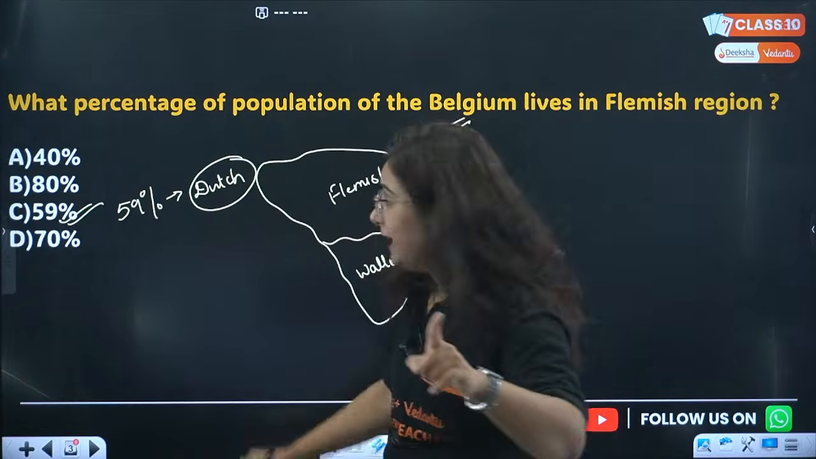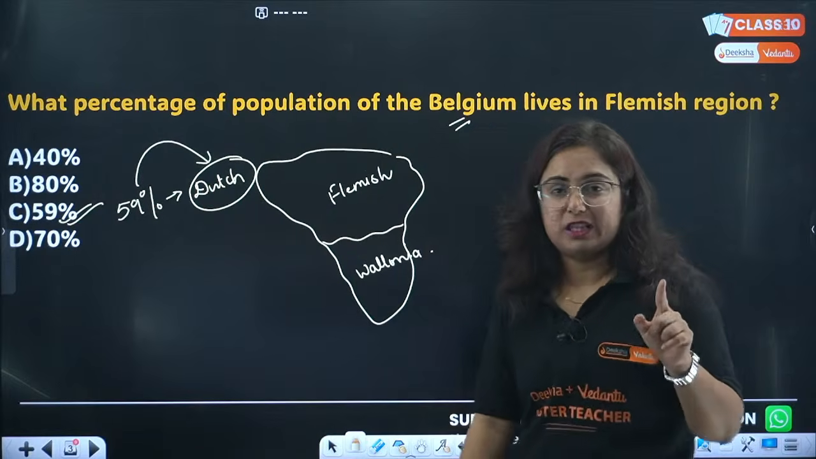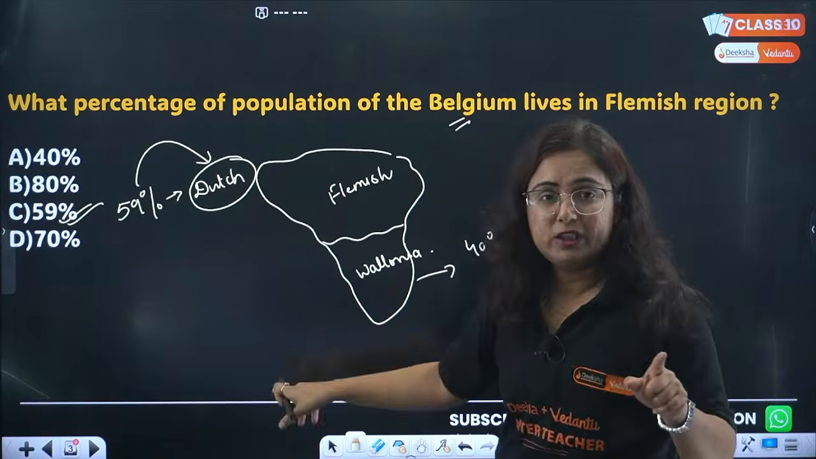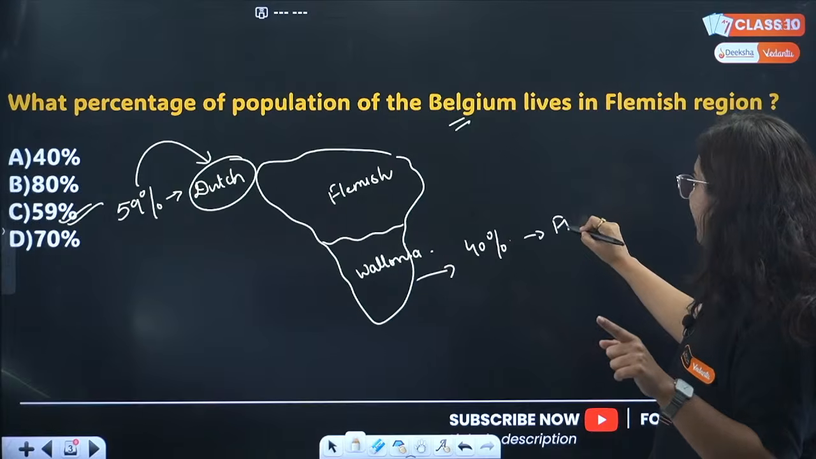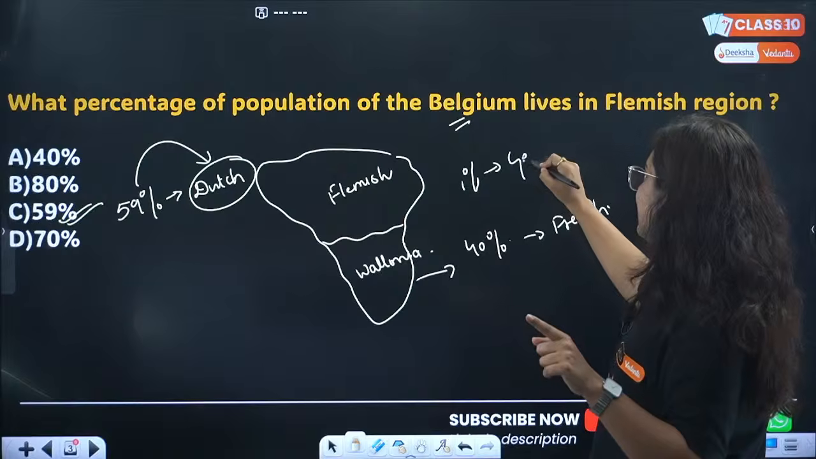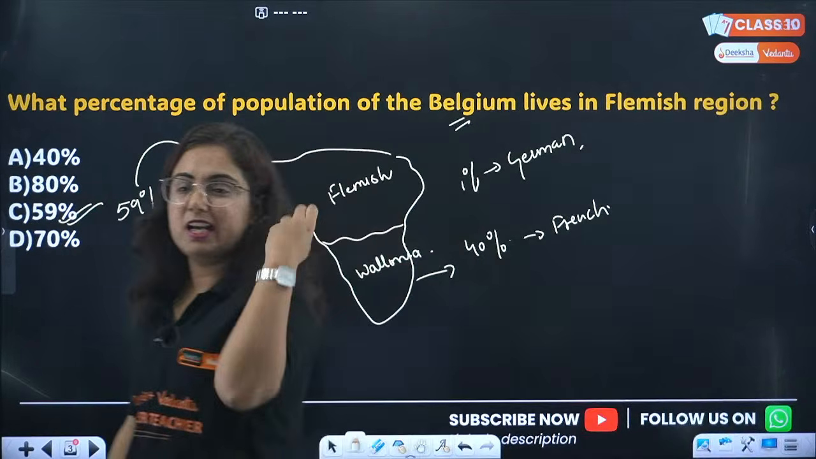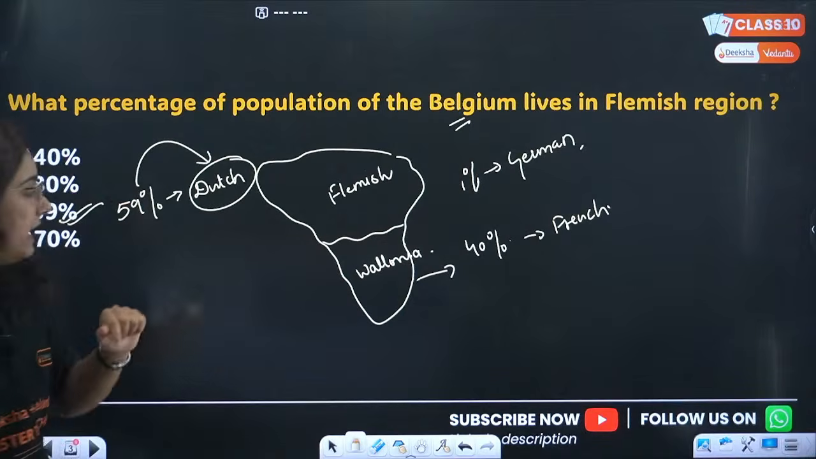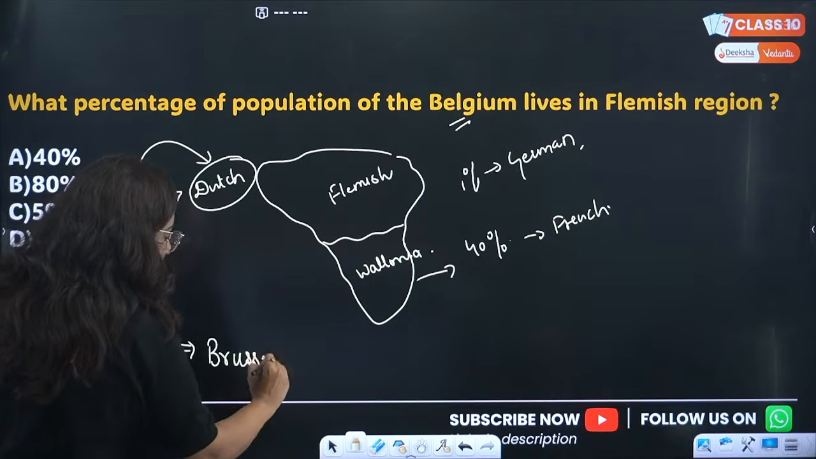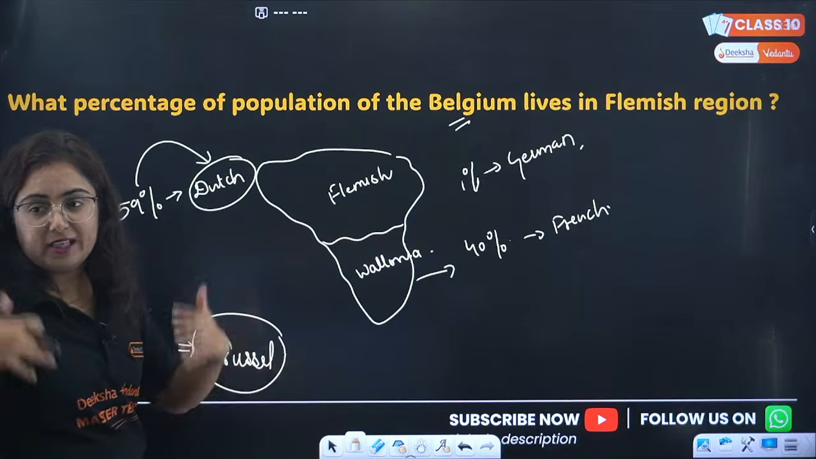Again, 59% of the total population lives in Flemish region and speaks the language Dutch, right? The rest 40% lives in the region Wallonia, and here they speak the language French. The 1% of the people here speak the language German, and this is how we also learned about the ethnic composition of Belgium. Along with that, there is a capital city, that is Brussels. The ethnic composition in the capital city is quite different.